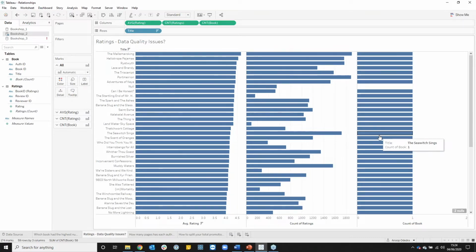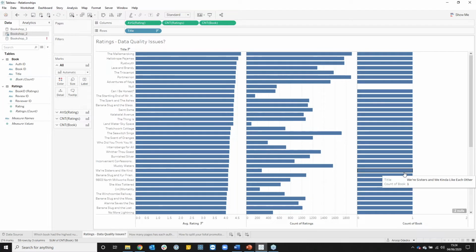If we think back to what we would get with a conventional join, when we create a join at this level on book, our count of book would actually be multiplied by the number of ratings. So this would essentially mimic the number of ratings for each book. Whereas now, with the relationship, we retain our table level of detail, and the count of book for each title is correctly showing as 1. So that's really, really powerful.